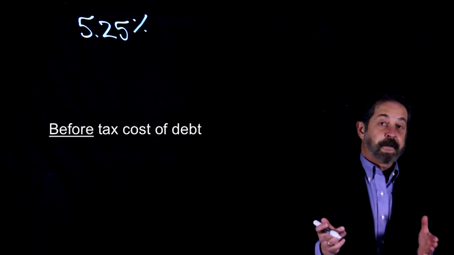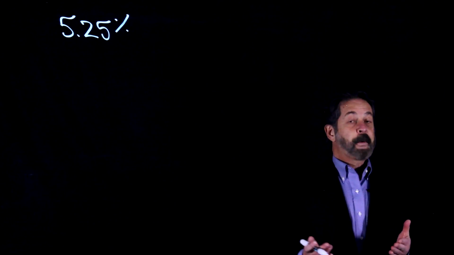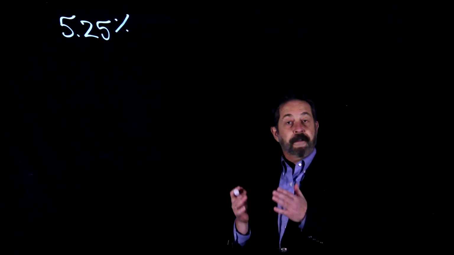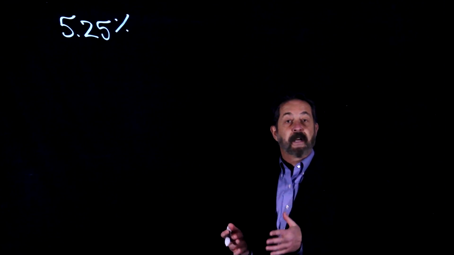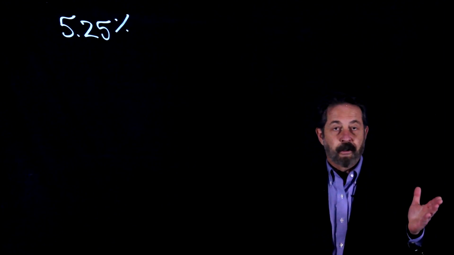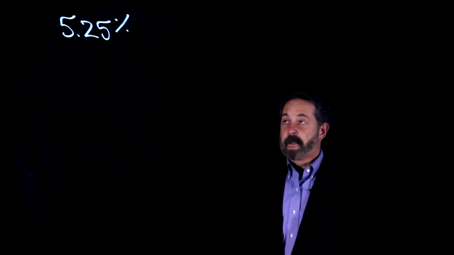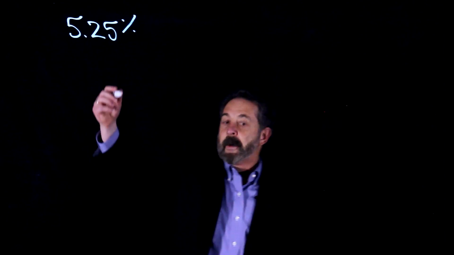To figure the after-tax cost of debt, you have to determine the tax rate. That's pretty simple. You take a look at the income statement, which is also found in the 10K, or you can go to sites like Yahoo or NASDAQ or Morningstar and find it there as well. So let's make some numbers up.